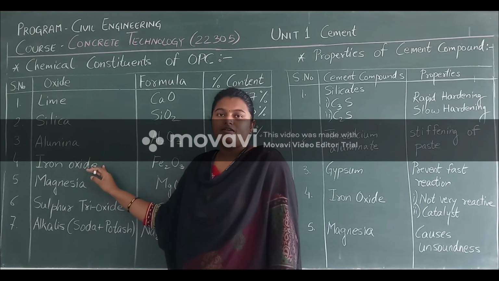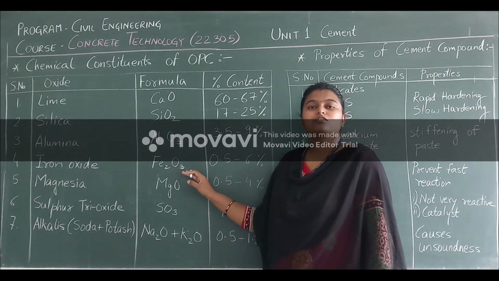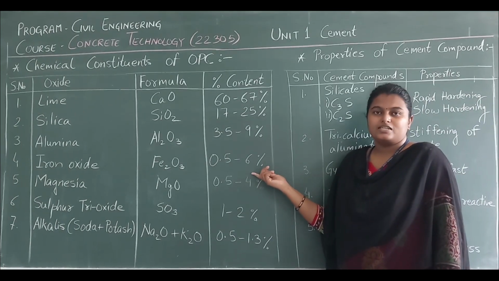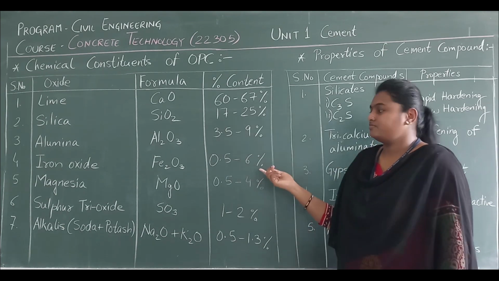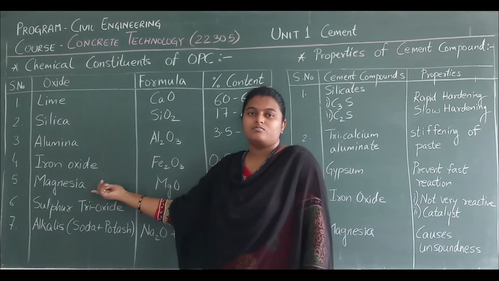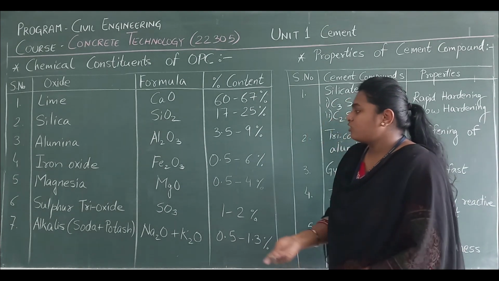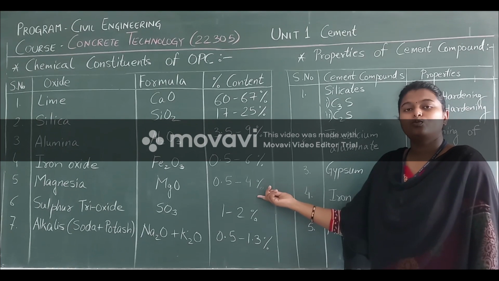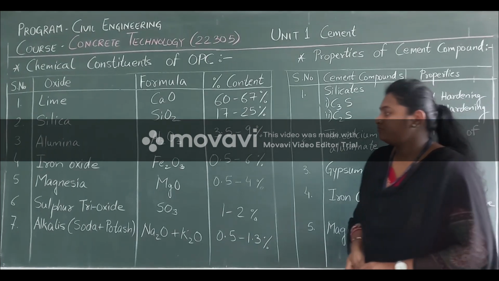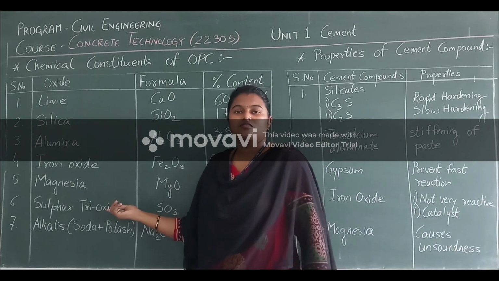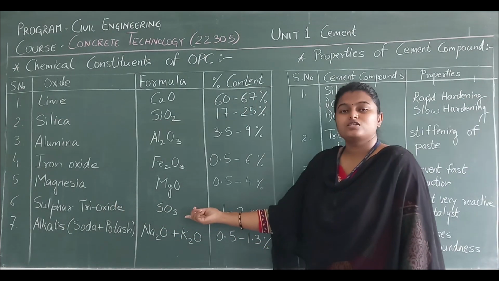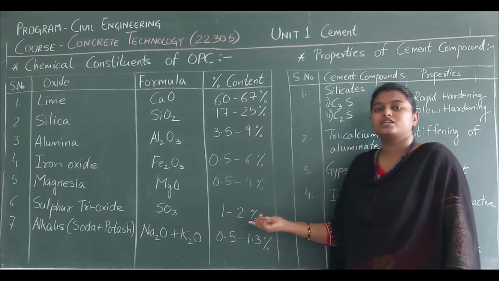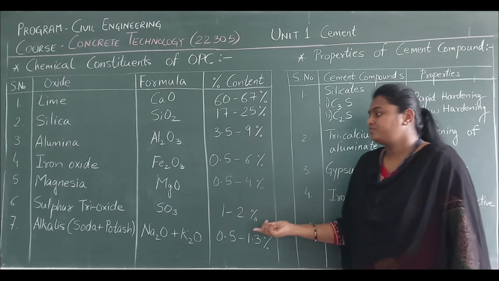Next, we have iron oxide. Its chemical formula is Fe2O3 and its percentage content is 0.5 to 6%. Next, magnesium oxide. Its chemical formula is MgO and its percentage content is 0.5 to 4%. Next, sulfur trioxide. Its chemical formula is SO3 and its respective percentage content is 1 to 2%.